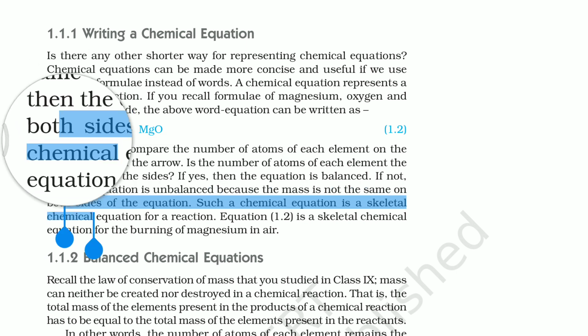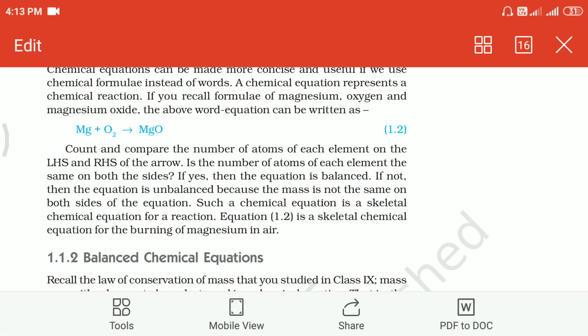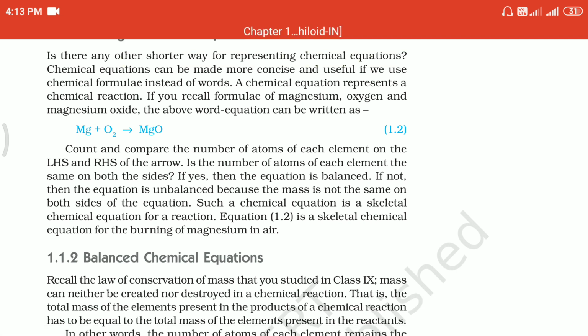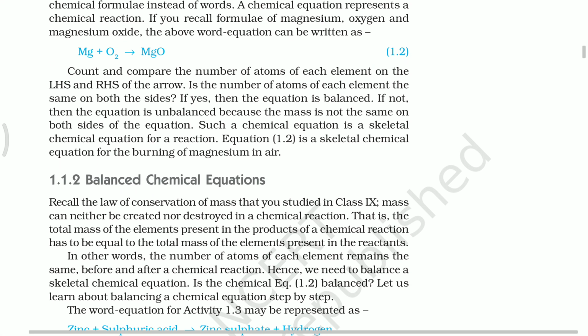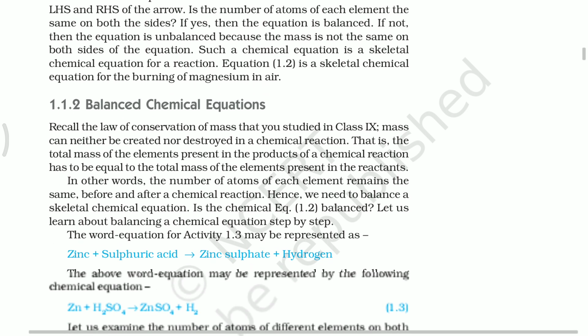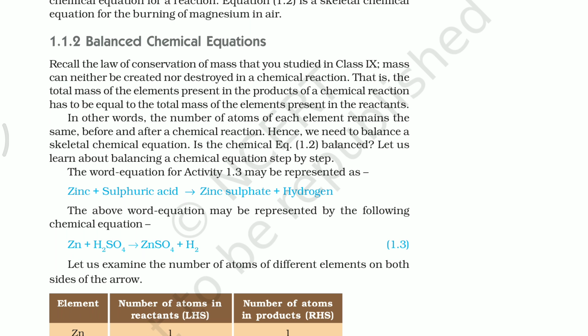Each and every type of element given to you on the reactant side and product side, we should count whether they are the same or not. If the number of the given element is the same on the reactant side and product side, that is a balanced chemical equation. Or if the numbers are not equal, that is an unbalanced chemical equation or skeletal equation. So now we are going to see how to balance the chemical equation.